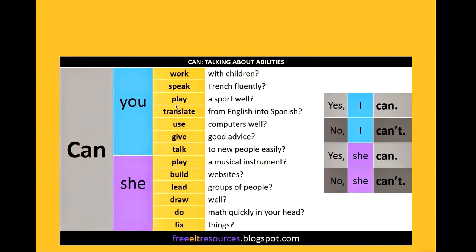For questions, you always have to begin with can, and then the subject pronoun, then the verb, and the object. For example, can you speak French fluently? Yes, I can. No, I can't. Can she build websites? Yes, she can. No, she can't. Can you use computers well? Yes, I can. No, I can't.